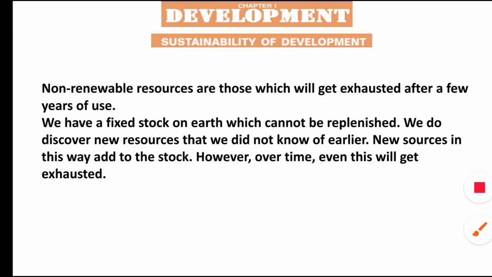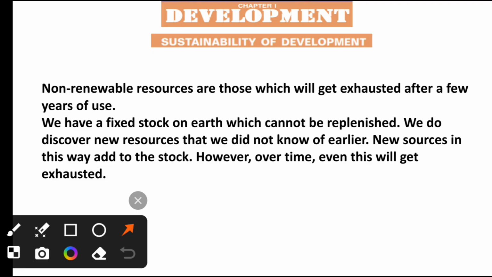As the resources are getting exhausted, we have to find new stocks. Some stocks are fixed and will be exhausted one day, but we have to look for alternatives. We do discover new resources that we did not know of earlier, but even these, if overused, may get exhausted.